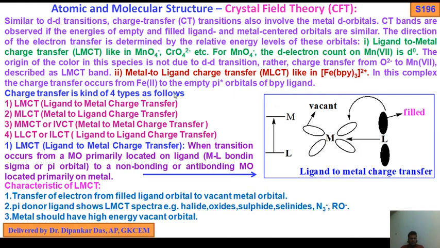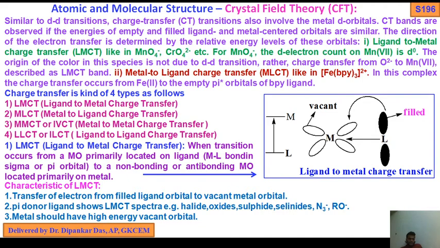So charge transfer is of 4 types as follows. As earlier in the previous video, during the discussion of the color of metal complexes, d-d transition and charge transfer. Under charge transfer, there are 4 types: LMCT, ligand to metal charge transfer; MLCT, metal to ligand charge transfer; MMCT or IVCT, metal to metal charge transfer; LLCT, ligand to ligand charge transfer. Out of the 4, LMCT and MLCT are very important, and so many questions come from LMCT.